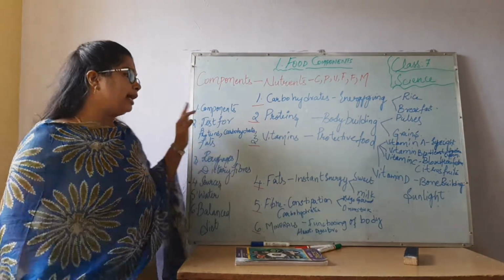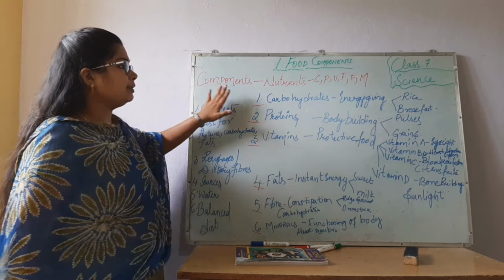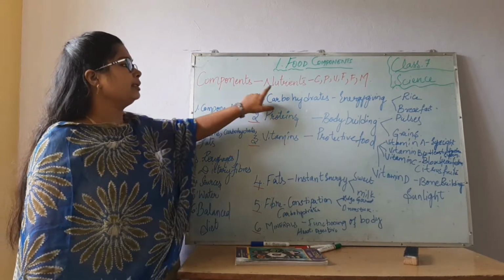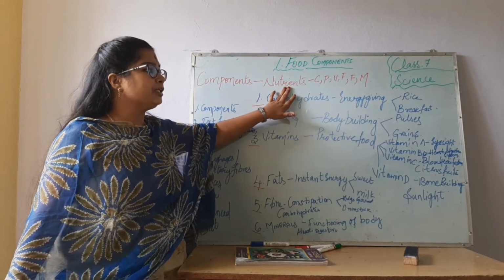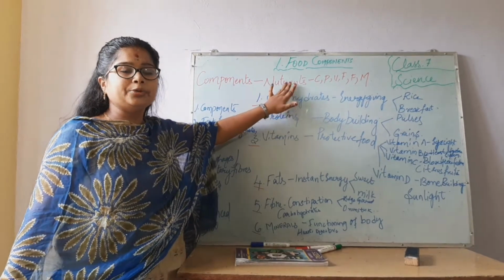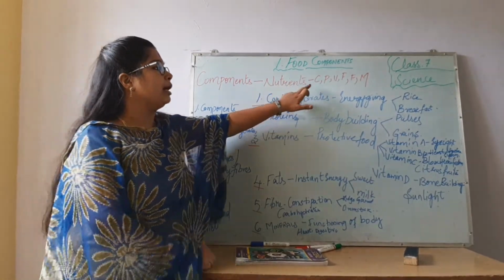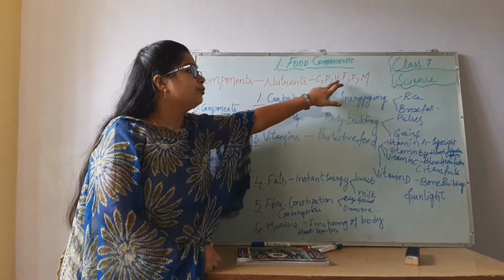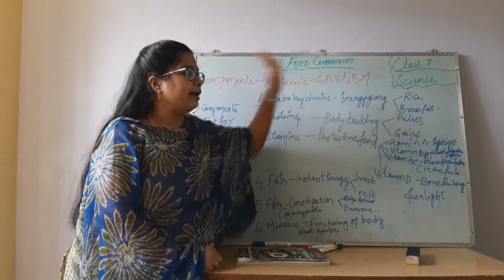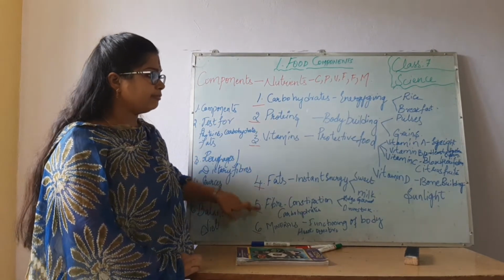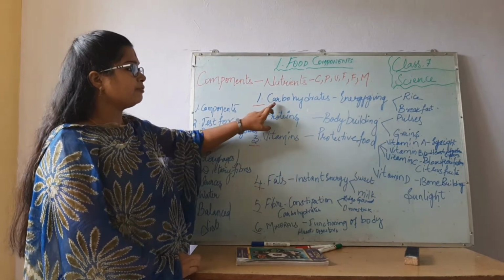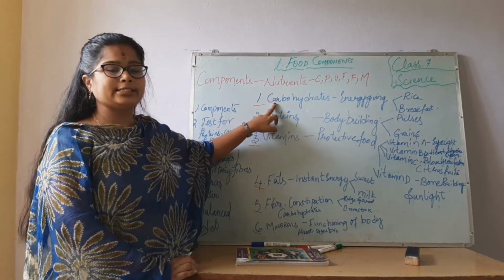So actually the components are nothing but the nutrients. The main components are nutrients. In nutrients, you are supposed to learn about C, P, V, F, M. What is that C, P, V, F, M? Let us see. First one is carbohydrates.